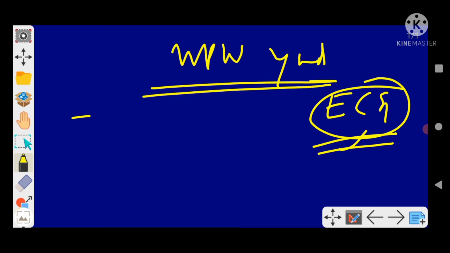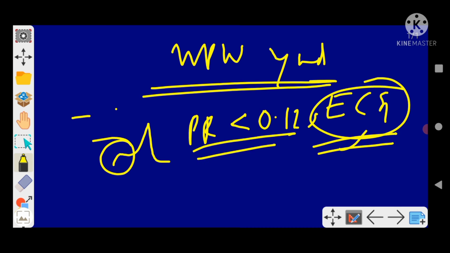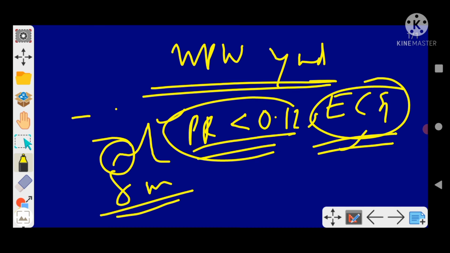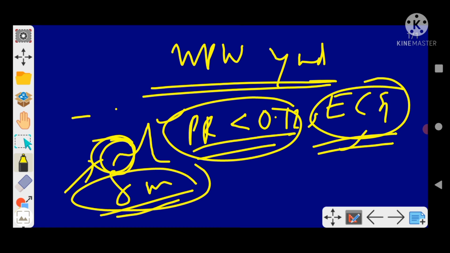Regarding WPW syndrome, the main concern is that there is a bypass tract, what we call the bundle of Kent, through which the action potential reaches the ventricle early, and we get something known as a delta wave before the PR. So PR is less than 0.12 second, first thing, and second is the delta wave. These two are important, and you have to identify them.